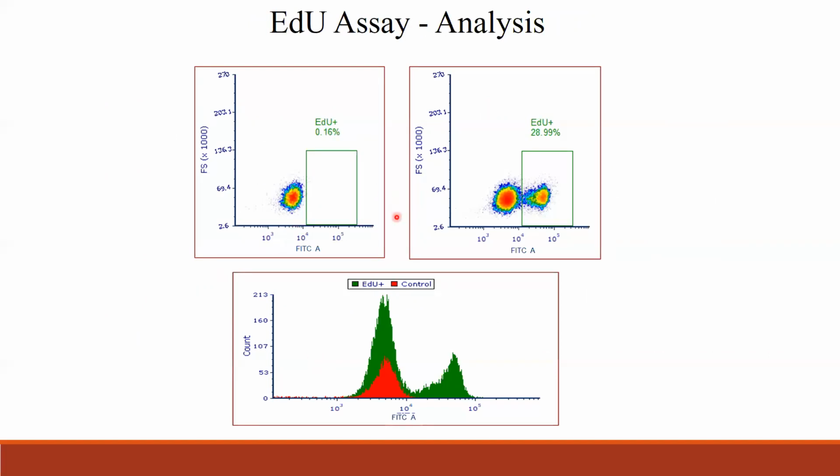You can do the combination assay with EdU also, but I did not get the data to analyze, so I just had the EdU assay only. Here is the control and this is the positive. You see the positive EdU incorporated in the sample is identified, and this is the overlap. But you can work with the combination assay. If the EdU is in FITC, then you could add DAPI for cell cycle analysis, and then you can see even the cell cycle pattern and also EdU separation.